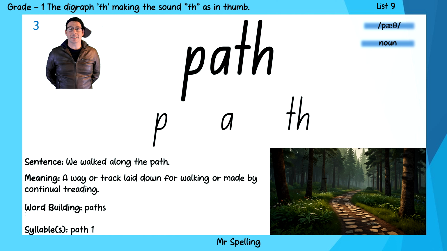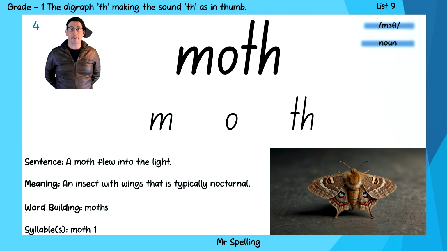The next word on our list is the word path. I went to walk on the path. And the sounds of path are p, a, th, path. Next on our list is the word moth. The moth was flying around the light. Moth. And the sounds of moth are m, o, th, moth.